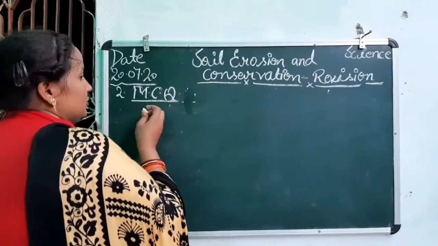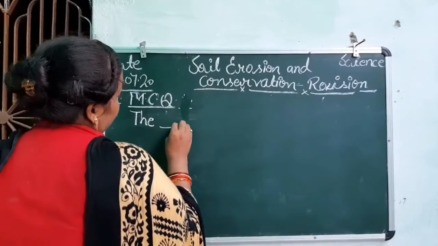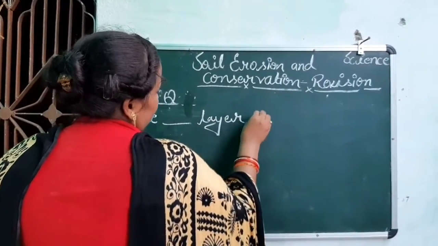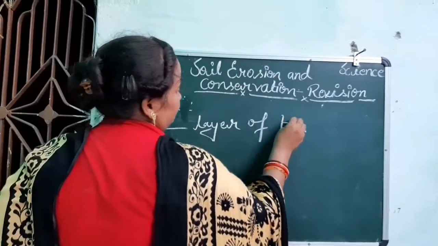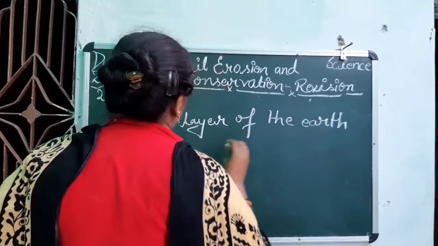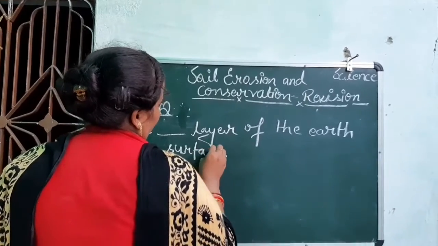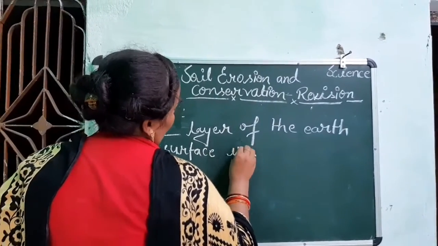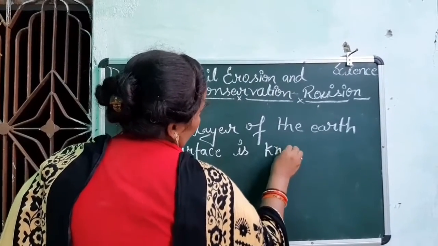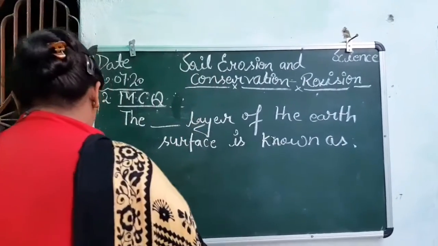So the next question is: the layer of the earth surface is known as, right? What do we call it?